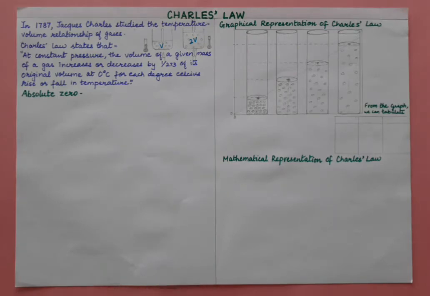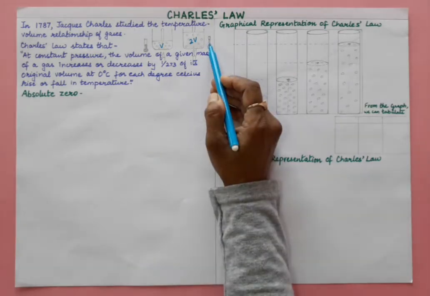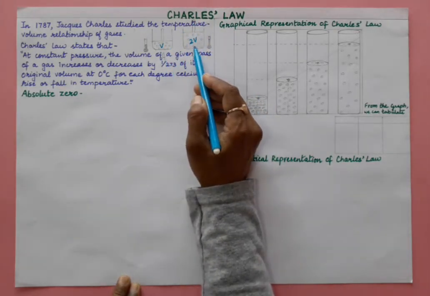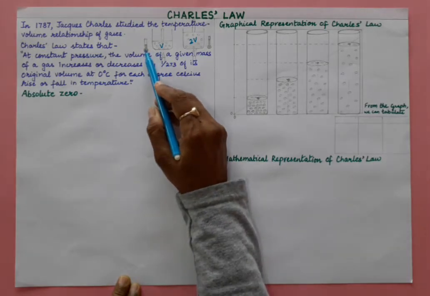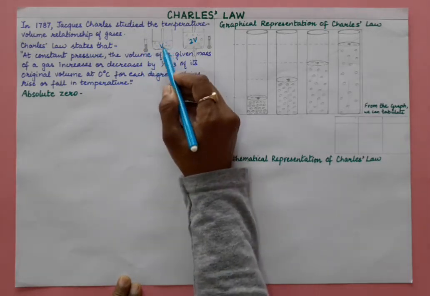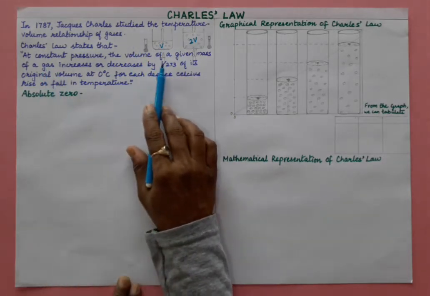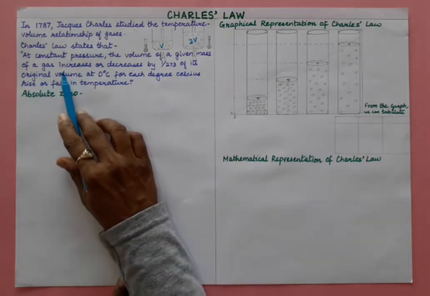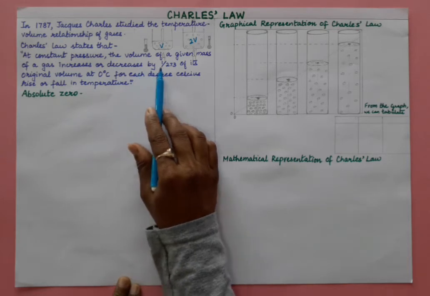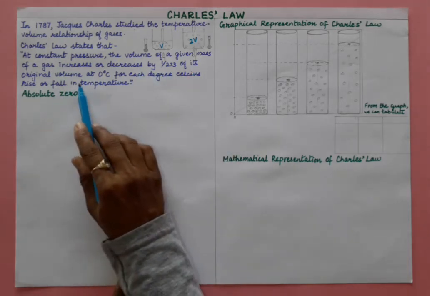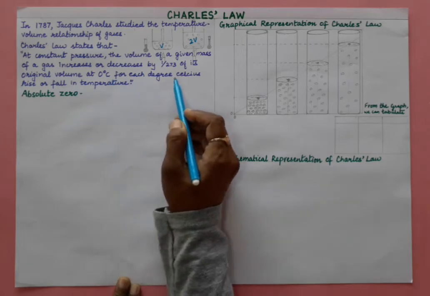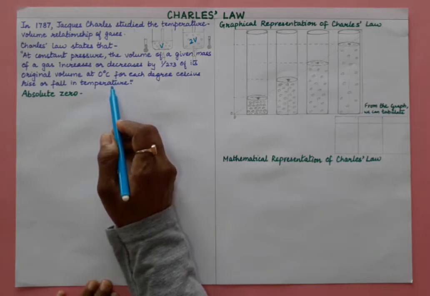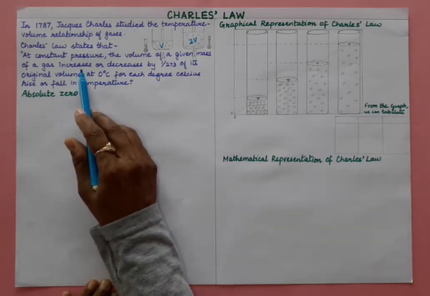So we can say that in general an increase in temperature at constant pressure causes an increase in volume, right? And a decrease in temperature at constant pressure causes a decrease in volume. So here the law is stated: Charles' law states that at constant pressure the volume of a given mass of a gas increases or decreases by 1 upon 273 of its original volume at 0 degree Celsius for each degree rise and fall in temperature. Now to understand this law, let us first understand absolute zero, then we'll again come back to this definition.